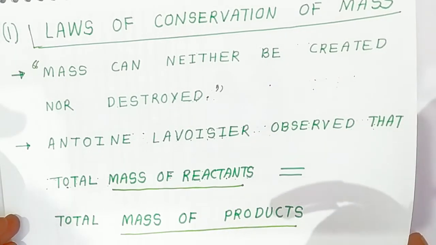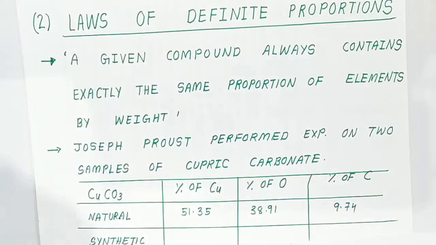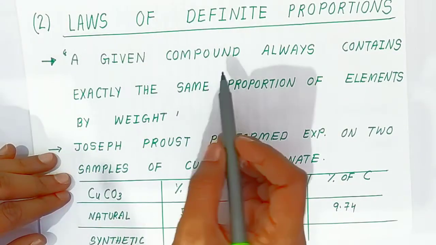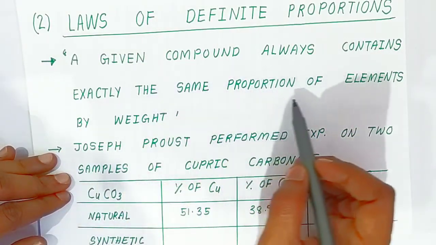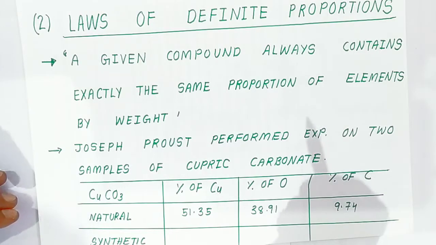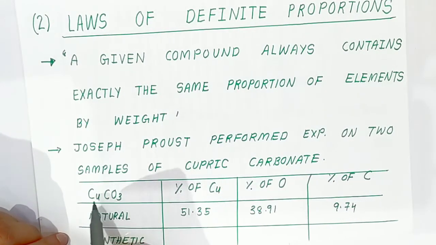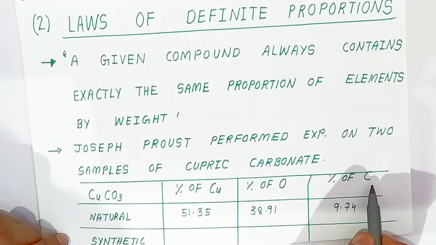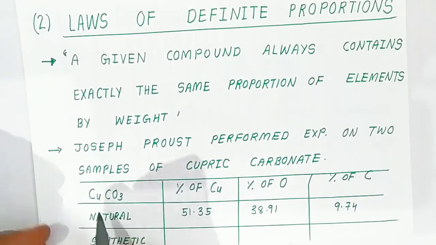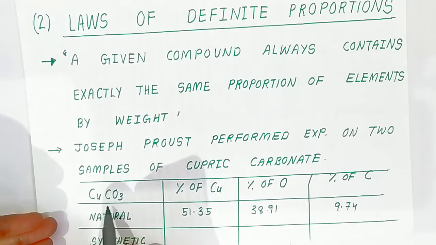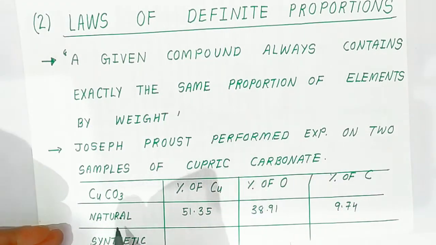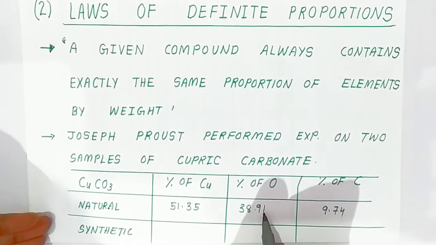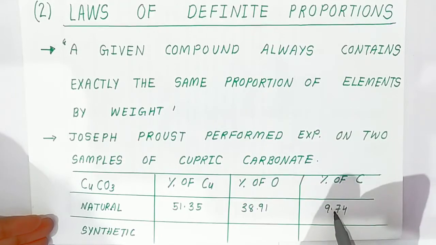After knowing this law students, the second law is the law of definite proportion. What is the law of definite proportion students? A given compound always contains exactly the same proportion of elements by weight. Students, when you see this compound, copper carbonate, it is made up of copper, oxygen and carbon. We also call it cupric carbonate. In nature, copper is 51.35, oxygen is 38.91 and the percentage of carbon is 9.74.